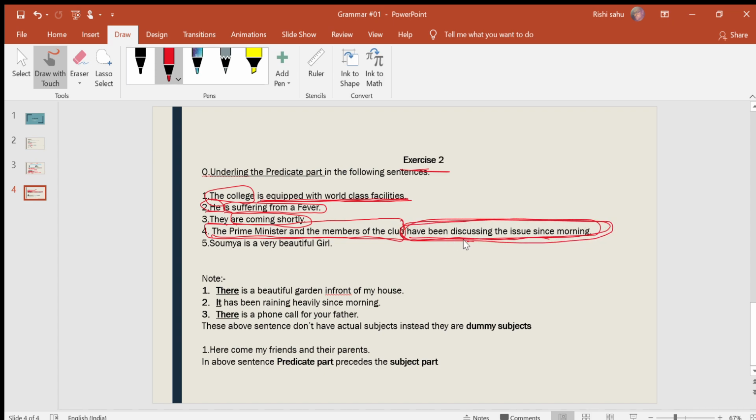Now in the next sentence, Soumya is a very beautiful girl. Soumya is the subject here, and is a very beautiful girl is the predicate part. So this is our answer. I hope you understand. Now you can identify the subject and the predicate by looking at a sentence. If you have any doubts, you can ask me in the comment box or you can message me directly.